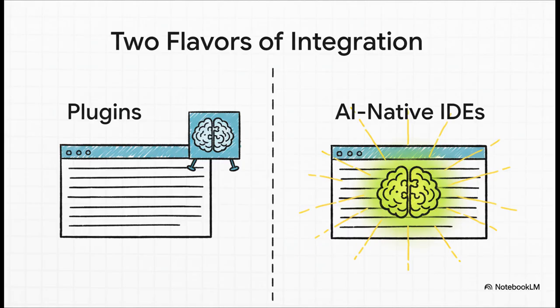Now, this is showing up in our toolchains in two main ways. First, you've got the plugins, right? Think GitHub Copilot or JetBrains AI. They're incredibly powerful additions to the classic IDEs we all know and love, like VS Code. Here, the AI is kind of like a guest in the house. But then you have the second flavor, AI-native IDEs, tools like Cursor. These are built from the ground up around the AI agent. The agent isn't a feature, it's the foundation,